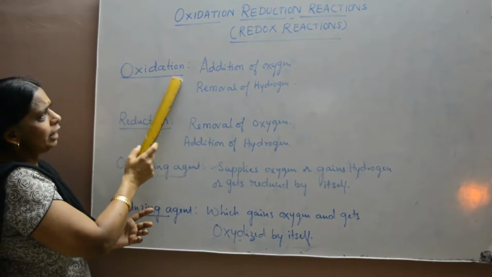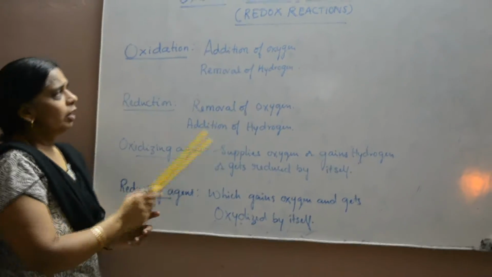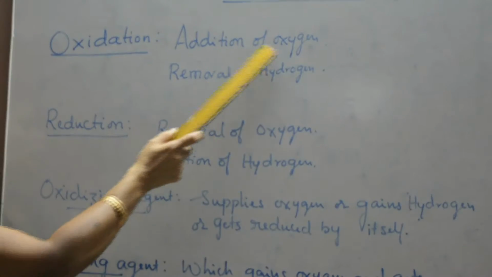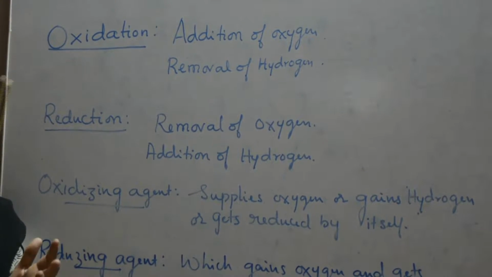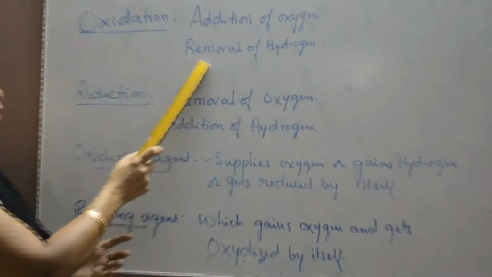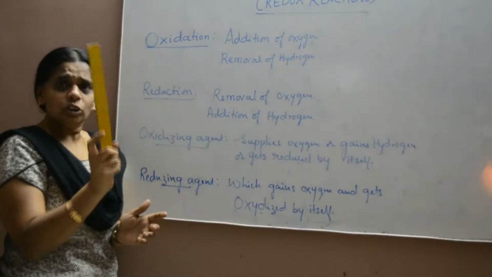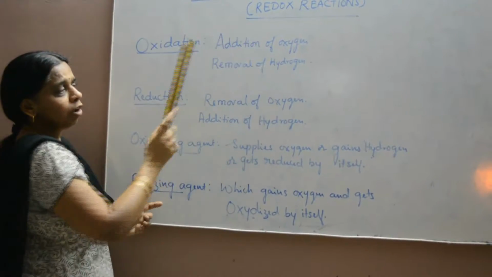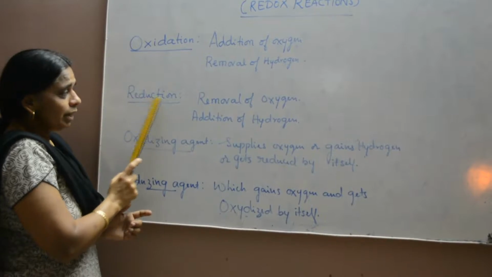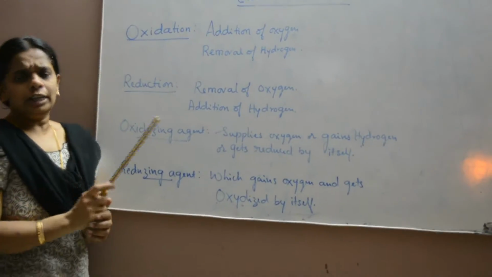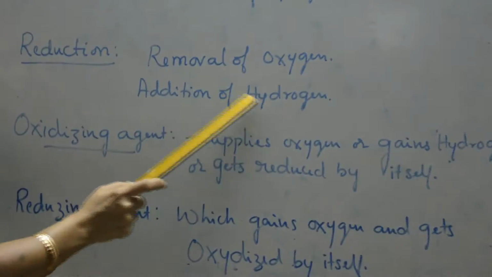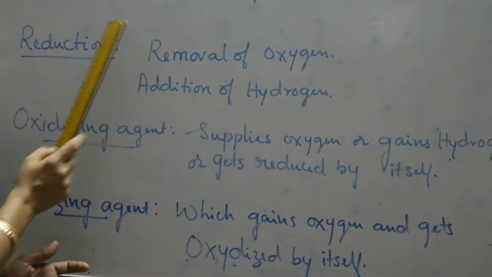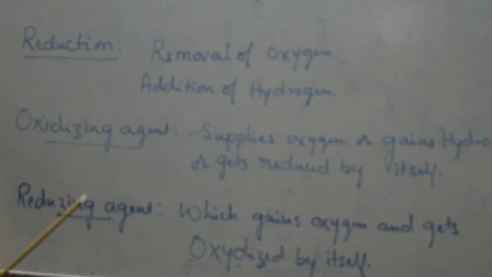Let us see what is the meaning of oxidation reactions. Oxidation reaction means the process which involves addition of oxygen. At the same time, if hydrogen is removed, then also we call it oxidation. That means addition of oxygen or removal of hydrogen. What is the meaning of reduction then? Reduction is removal of oxygen or addition of hydrogen. If oxygen is removed or hydrogen is added, then we can call it a reduction reaction.